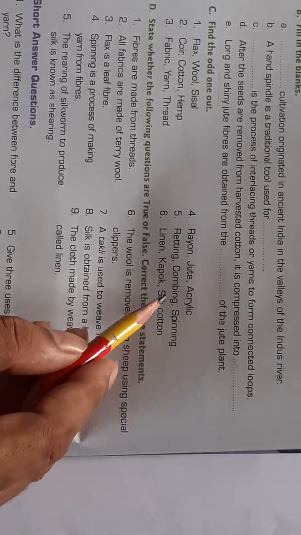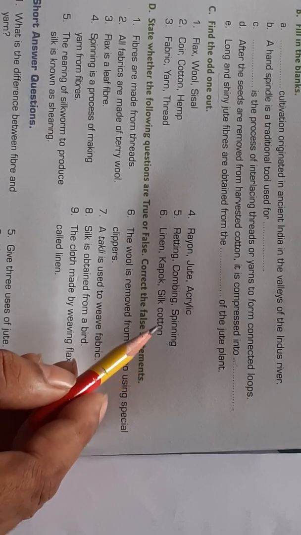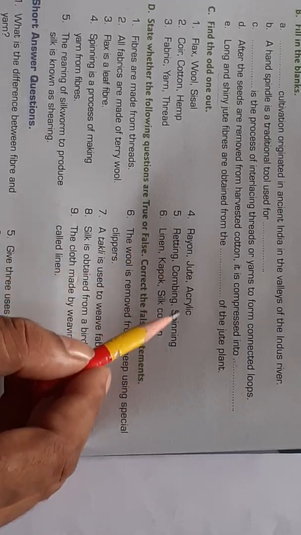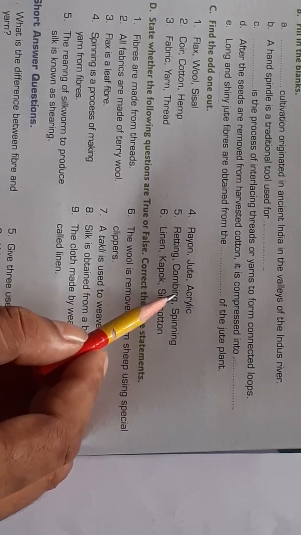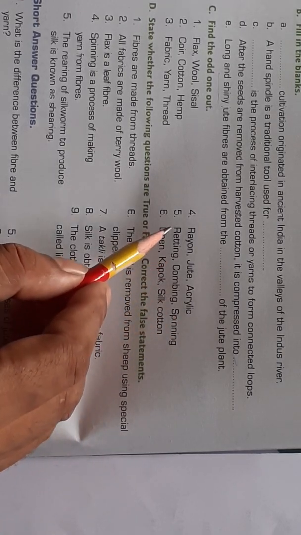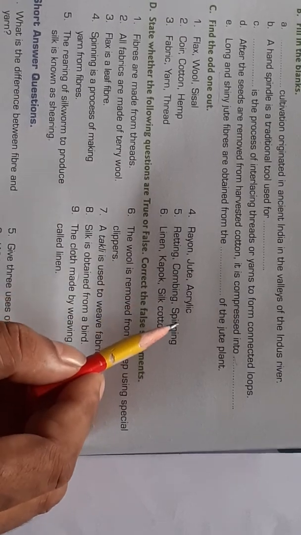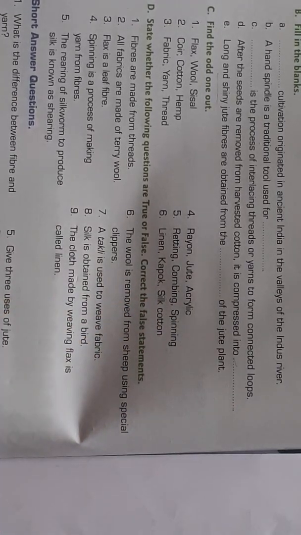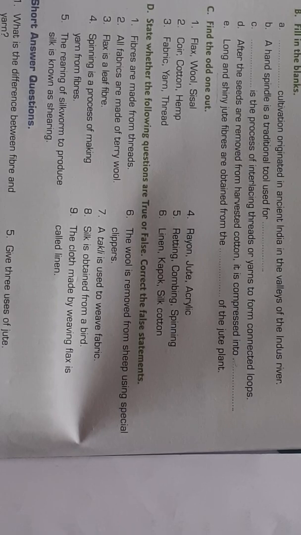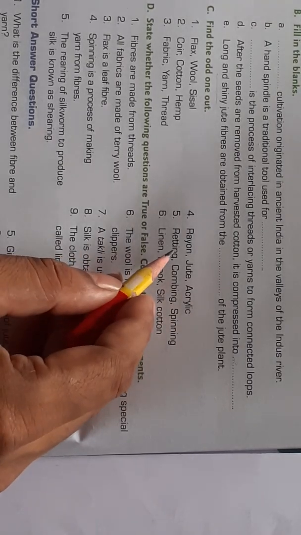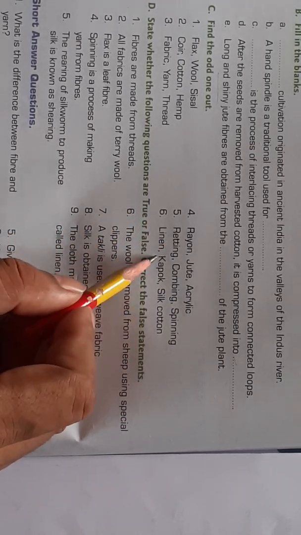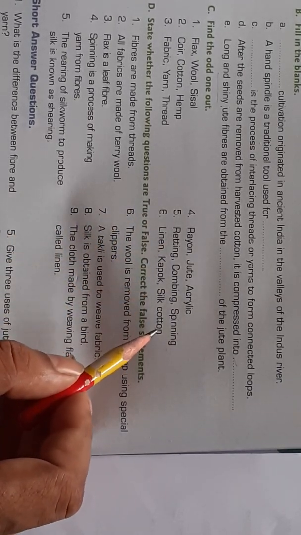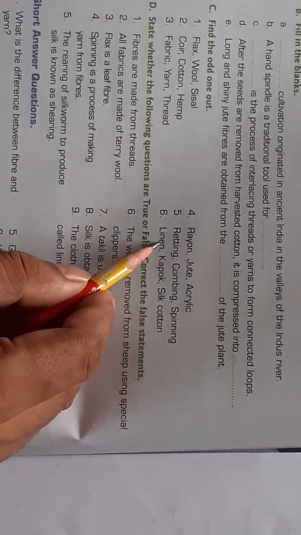Next, question number 5: retting, combing, spinning. Difference is retting. Combing and spinning are consecutive processes used for jute and cotton as well, but retting is used only for jute. Next, 6: linen, kapok, silk cotton. Difference is linen.